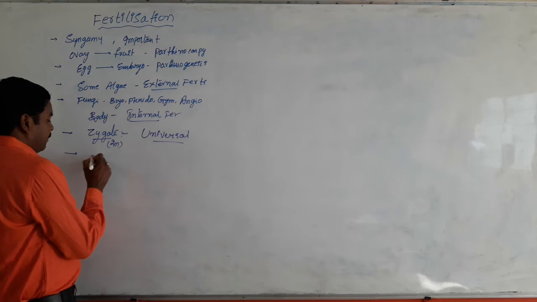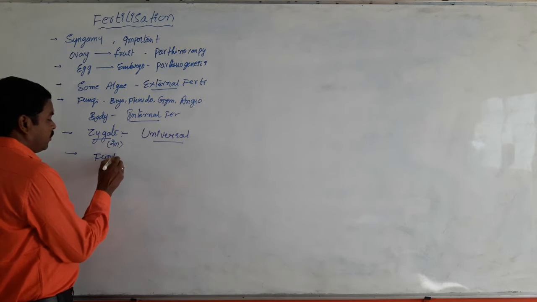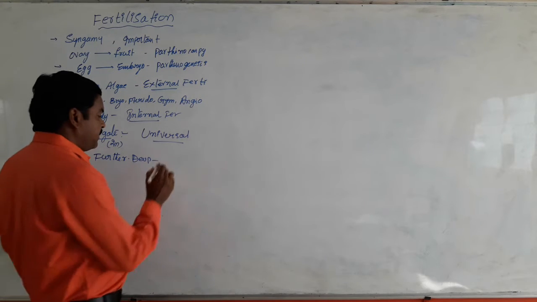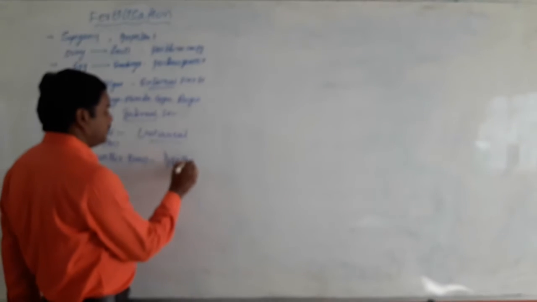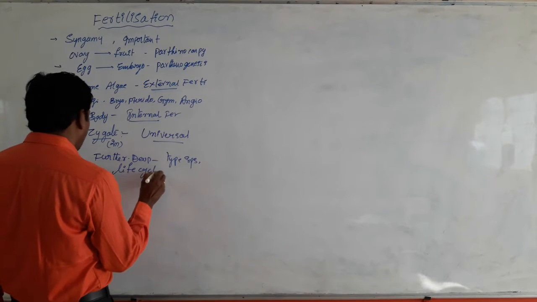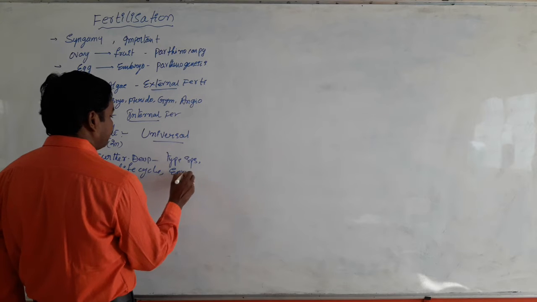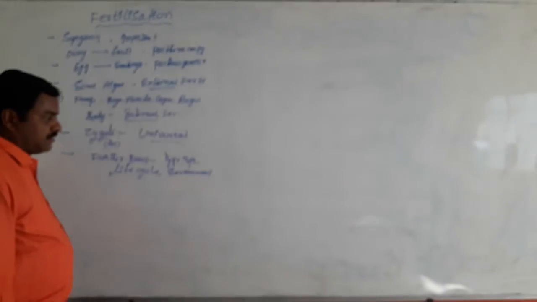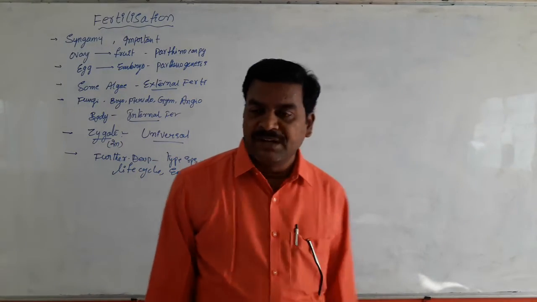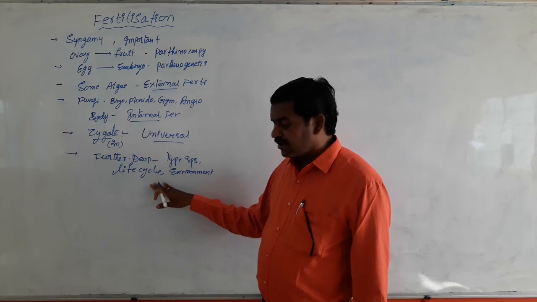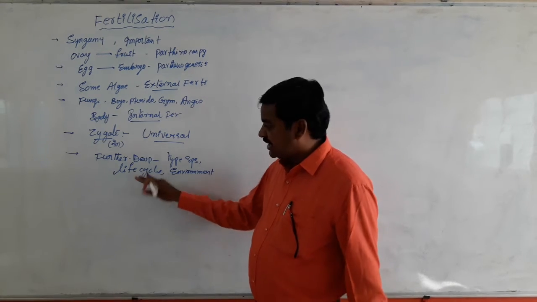Very important: further development of the zygote is directly dependent on the type of species, the type of life cycle and also the environment. These conditions determine the further development of the zygote.